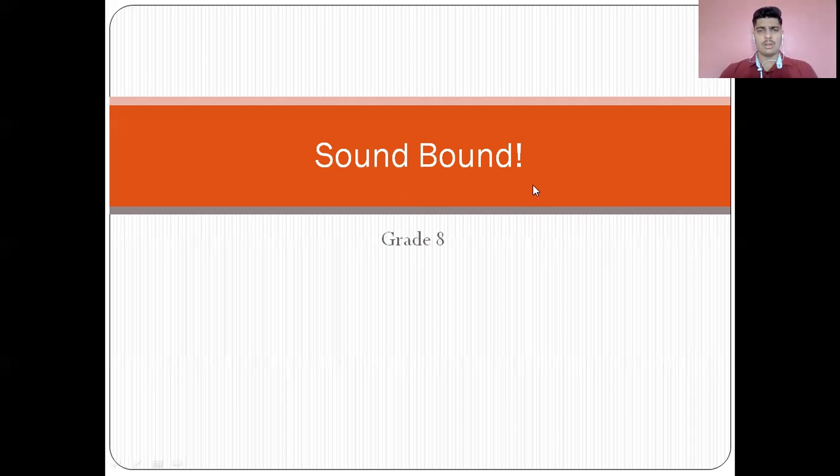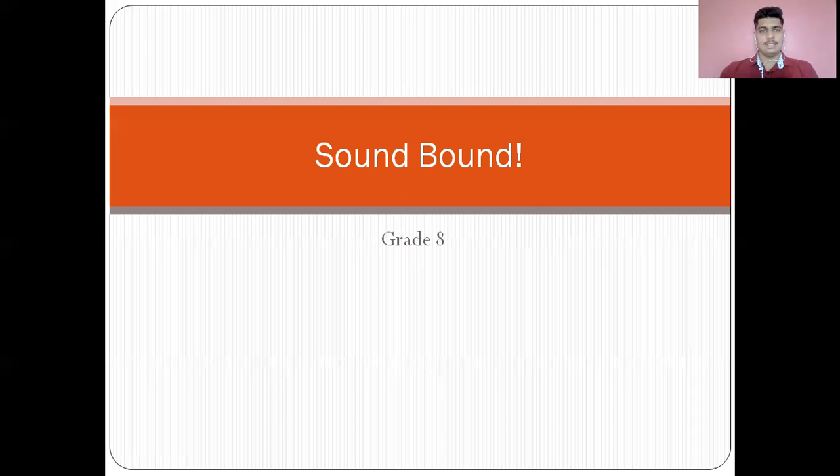So, what are we going to study about sound today? When there is sound, we usually see the Doppler effect. We consider the Doppler effect when a source and an observer are moving towards or away from each other, or in all possible cases between both of them.